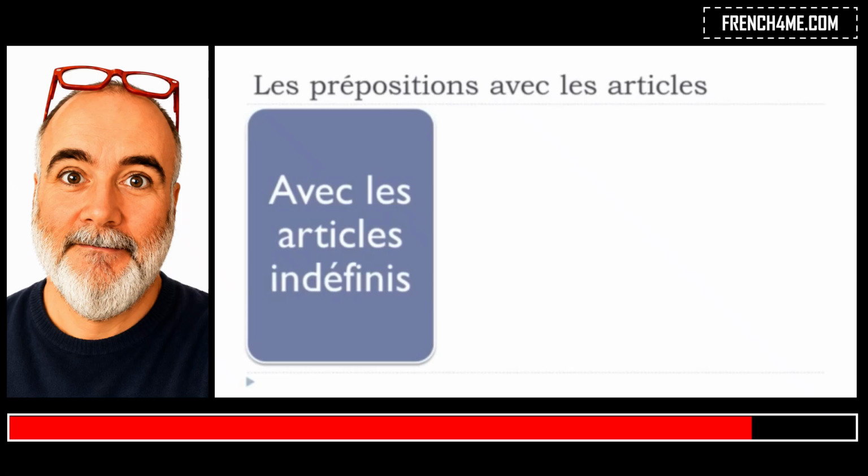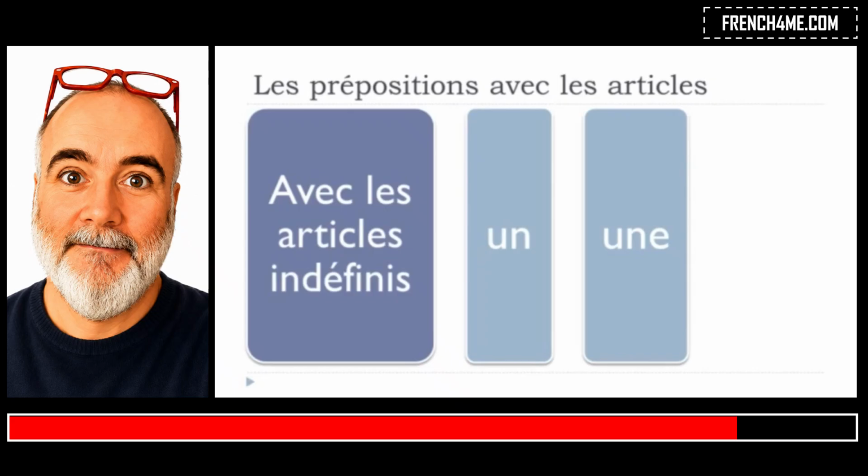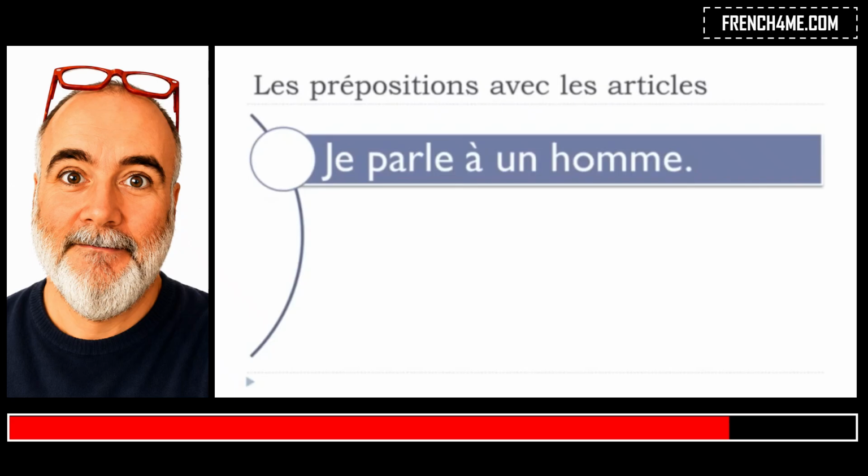So remember, les articles indéfinis would be translated in English as a or something, okay, but then in French we've got the difference between the masculine form, un, the feminine form, une, and the plural form, des. Okay, so let's see now. I've been making a few examples. So I did take this verb parler, to talk, because it's quite interesting.